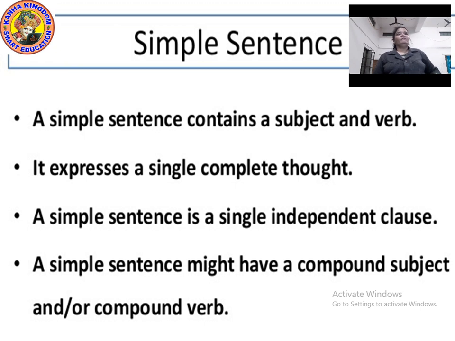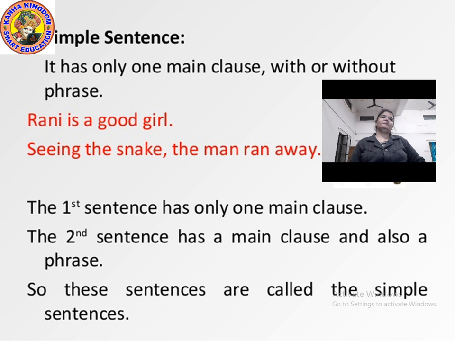Let's see more about simple sentences with some examples. As I said, a simple sentence has only one main clause, with or without a phrase.